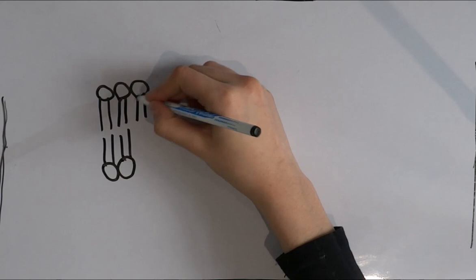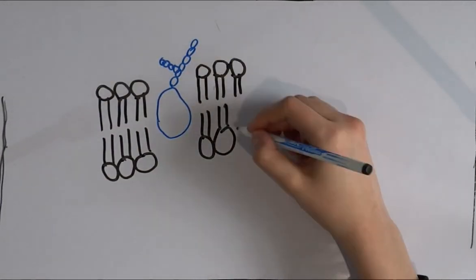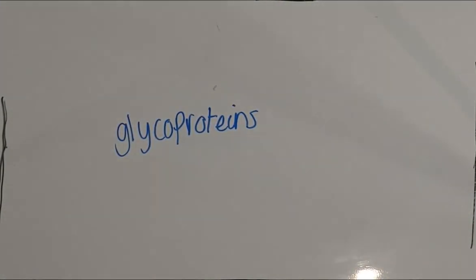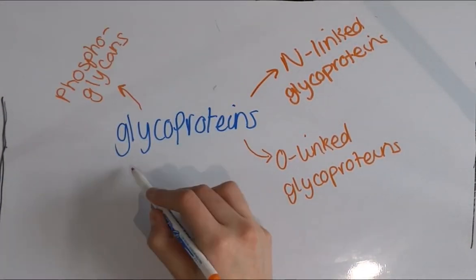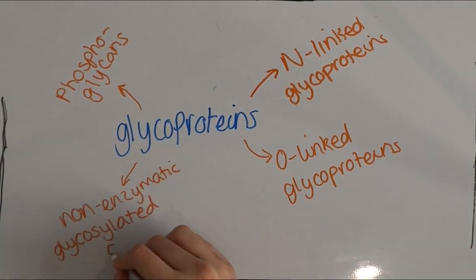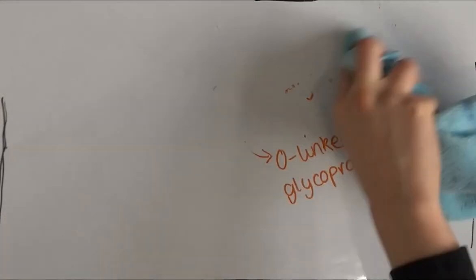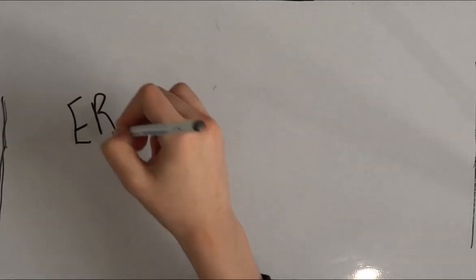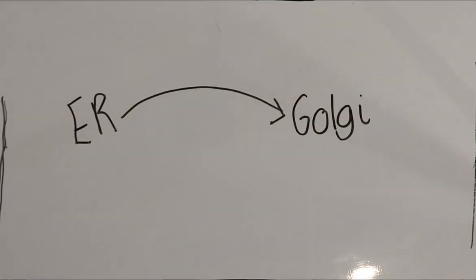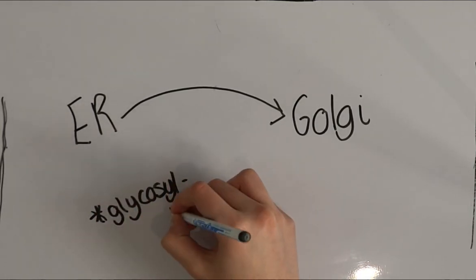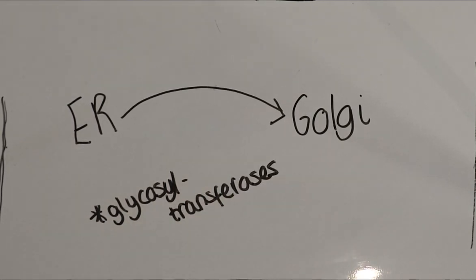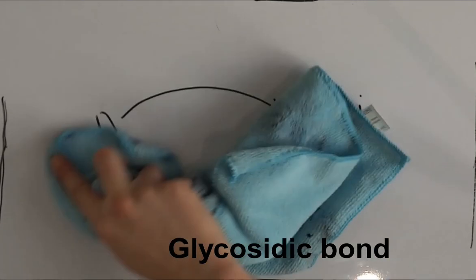Complex glycosylation of proteins destined to form glycoproteins is an example of one of the post-translational modifications that occur in the Golgi. Glycoproteins can be categorized into categories, the main ones being N-linked glycoproteins, O-linked glycoproteins, phosphoglycans, and non-enzymatic glycosylated glycoproteins. We can take N-linked glycoproteins as an example. After the initial synthesis of N-linked glycoproteins in the endoplasmic reticulum, they are transported to the Golgi and are modified by the addition or removal of sugars by glycosyl transferases via the formation or cleavage of glycosidic bonds before their secretion or exocytosis from the plasma membrane or transportation to lysosomes.